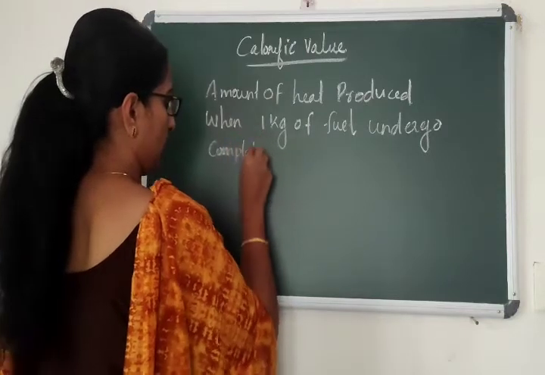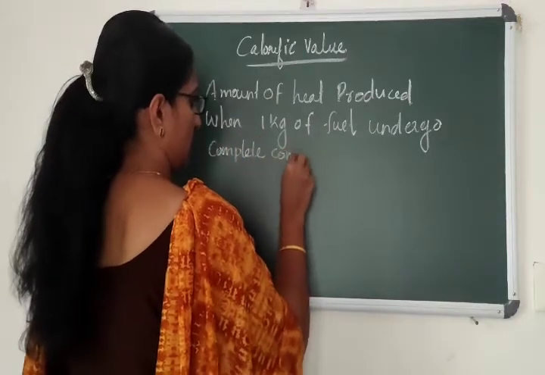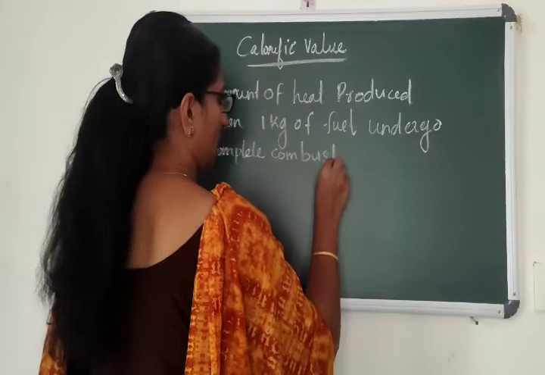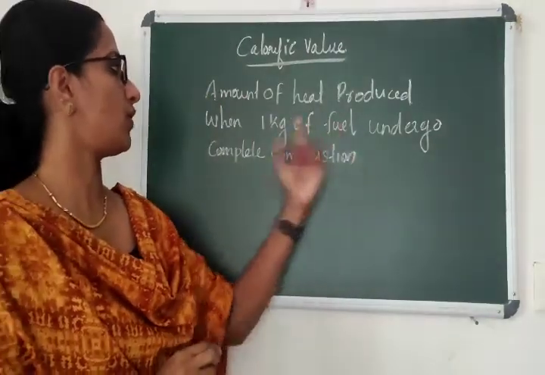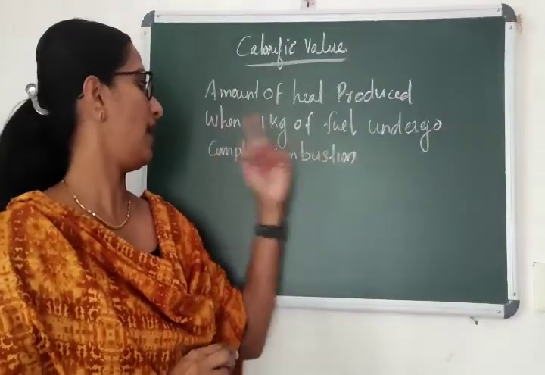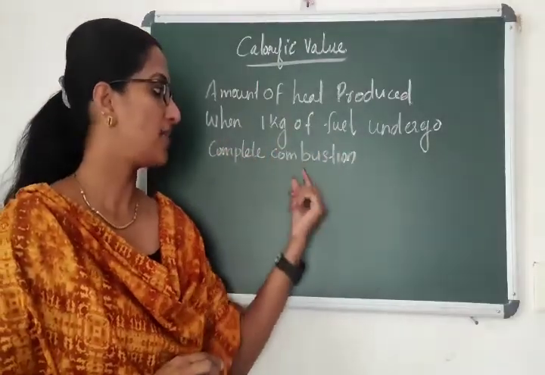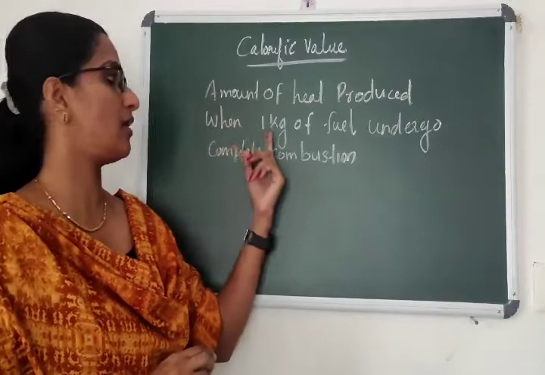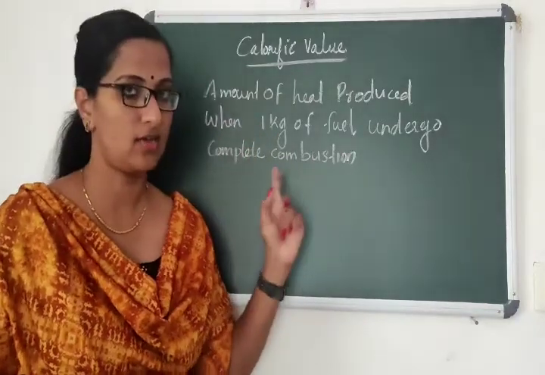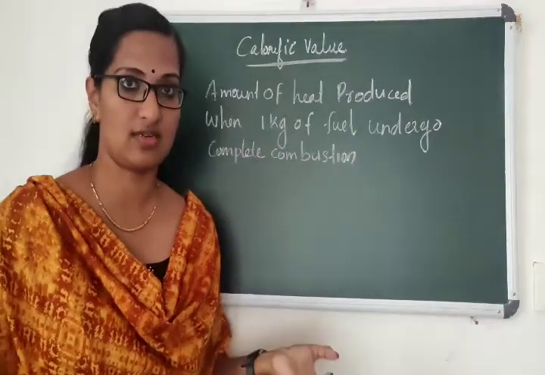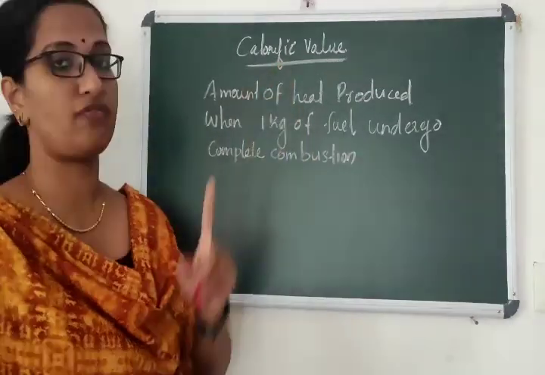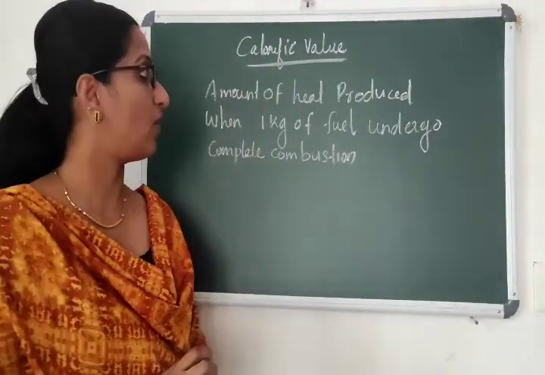So children, what is calorific value? Calorific value is the amount of heat produced when 1 kilogram of fuel undergo complete combustion. After complete combustion of 1 kg of a fuel, how much amount of heat energy has been released? That is the value of calorific value.